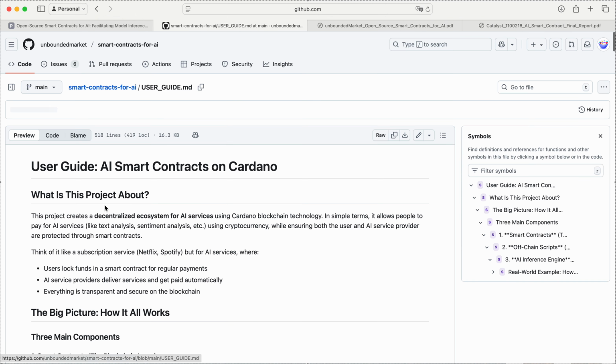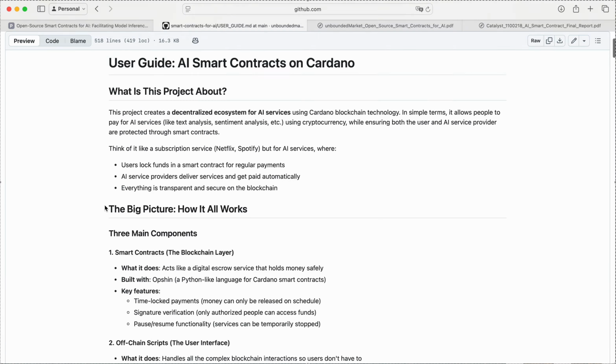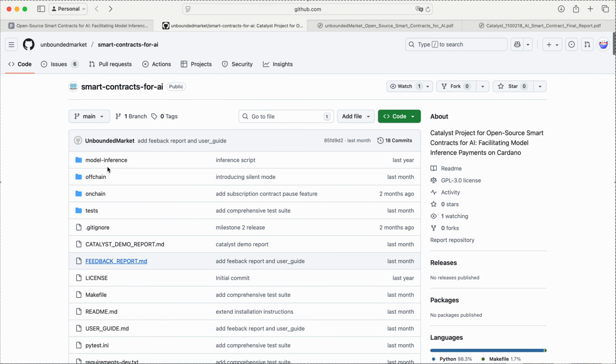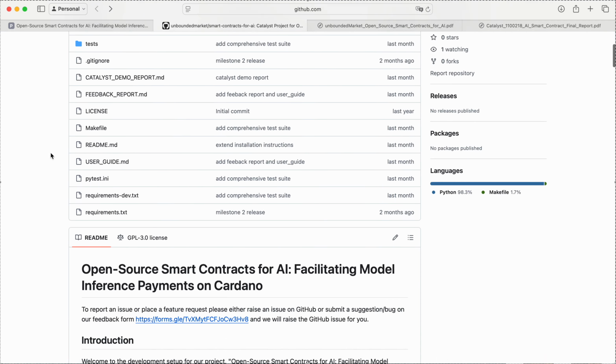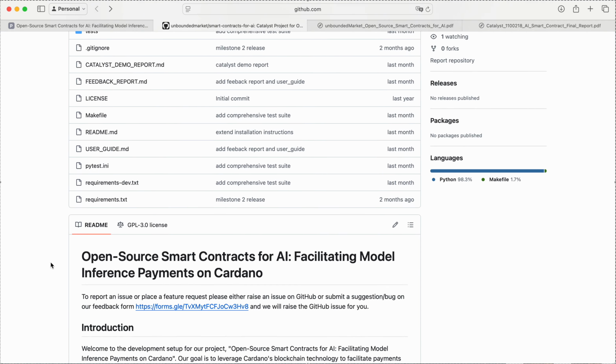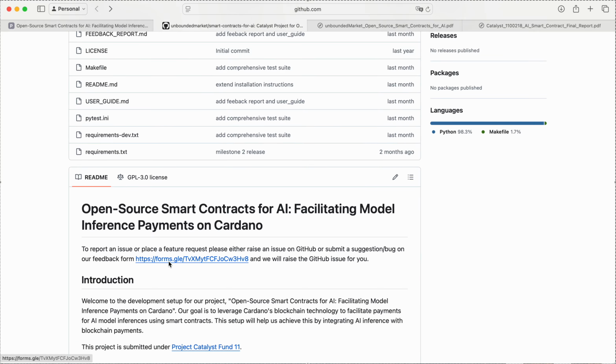At the end, we also wrote a feedback report that summarizes the different user feedback we collected, referencing the GitHub commits that help fix the feedback and bugs we got. We also got some feature requests that we put together. All this has been put together in our final Catalyst report that summarizes again what we've achieved, lists all the relevant resources, and I want to quickly say what we've learned.